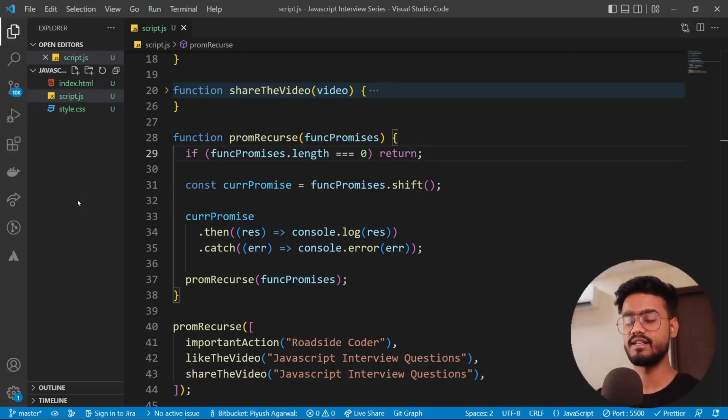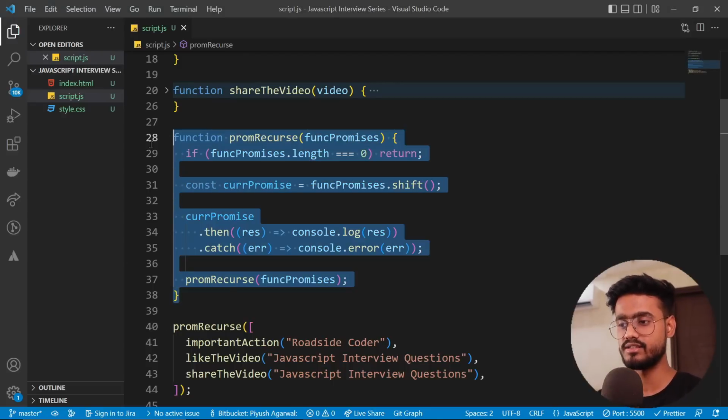All of our promises have been resolved recursively. So this is how you can do this implementation.